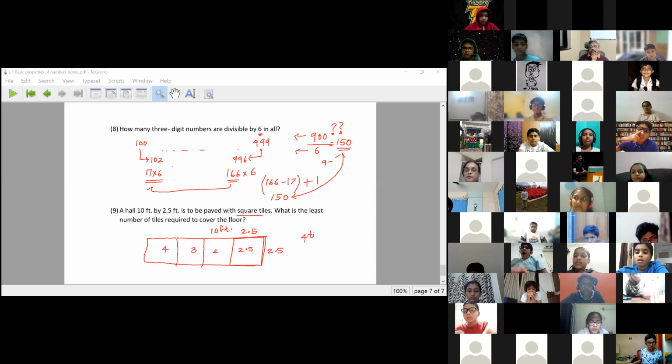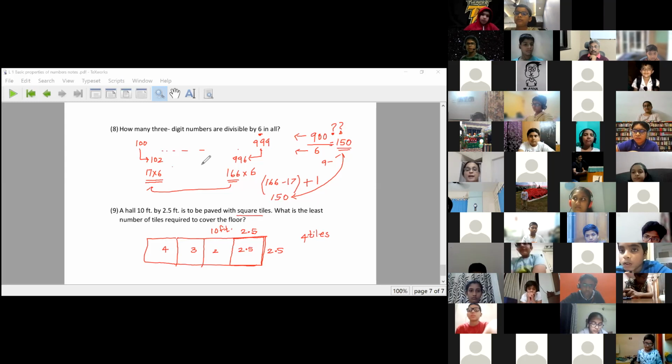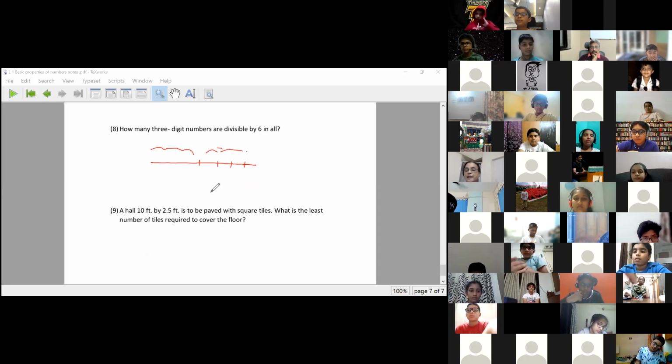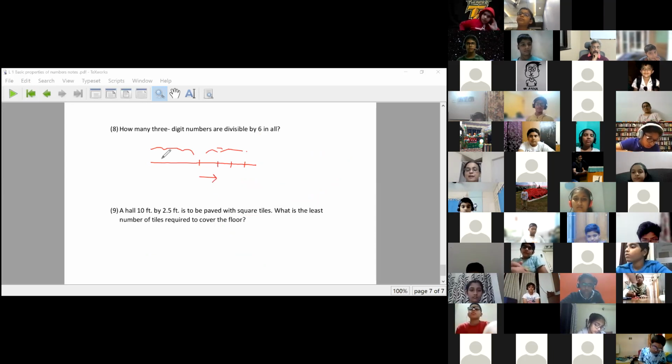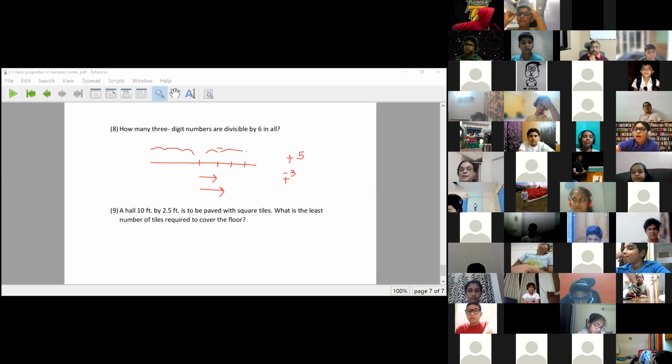So we have discussed addition, subtraction. We have discussed integers, and how to jump on a number line. If I want to do addition on a number line, I will jump to the right-hand side. If I want subtraction, I will go to the left-hand side. Whenever plus, go right. Whenever minus, go that many places left. See when you get negative answers. See when you get positive answers. When the plus number is big and the minus number is small. When the plus number is small and the minus number is big.